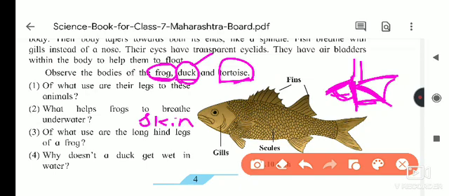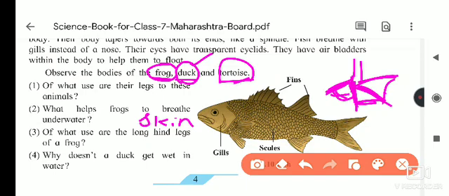Okay. And what is the use of the long hind legs for the frog? If you see the structure of a frog, its backside legs are long. So whenever it is jumping, and also swimming, they help it. Why doesn't the duck get wet inside the water?